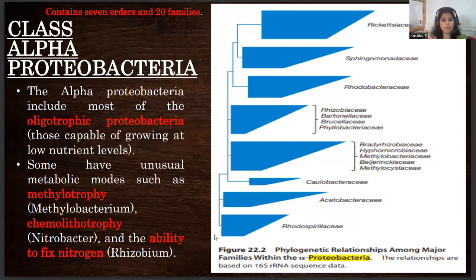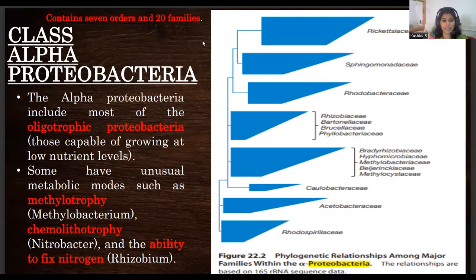They are involved in nitrogen fixing activity. About 7 orders or 20 families are there under alpha proteobacteria. These are the classification or phylogenetic relationship shown by alpha proteobacteria.